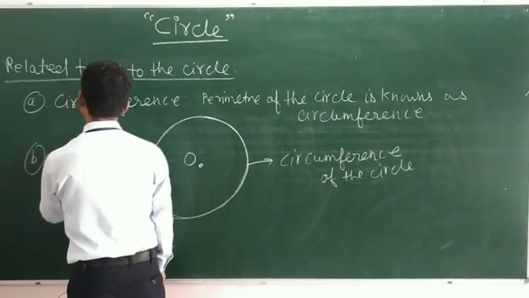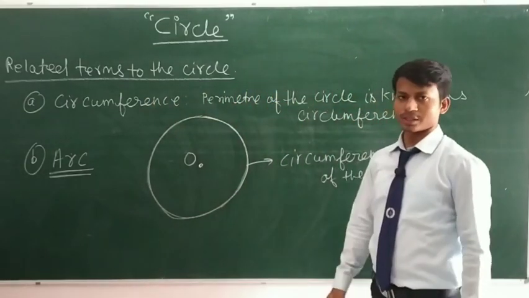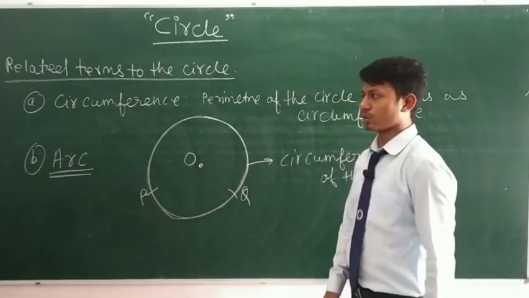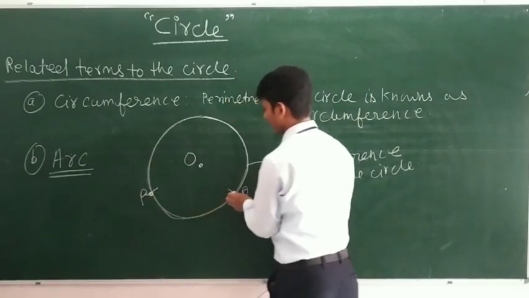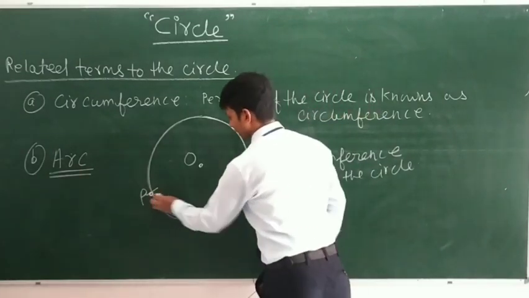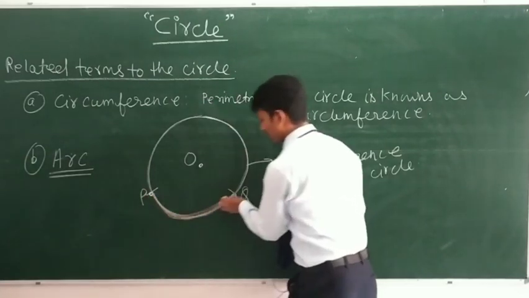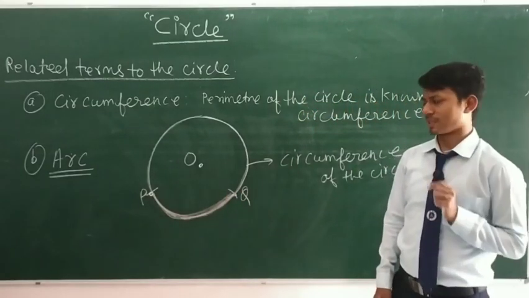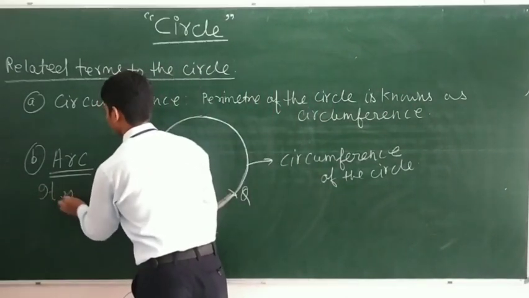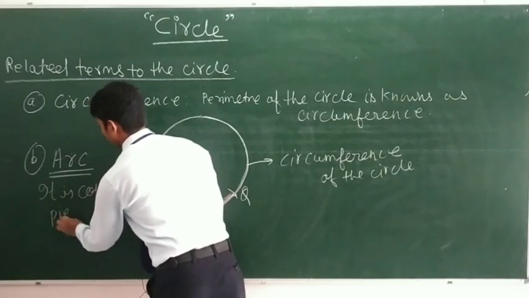If I take two points on this circle, suppose P and Q, then this continuous piece of the circle is known as an arc. Arc is a continuous piece of the circle.